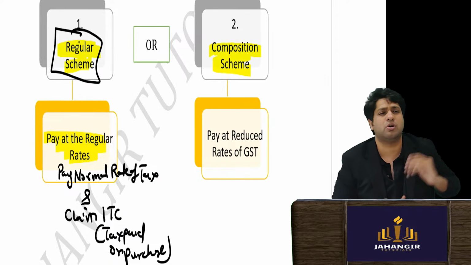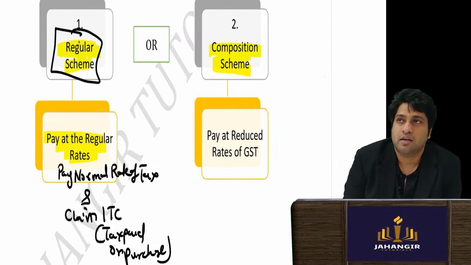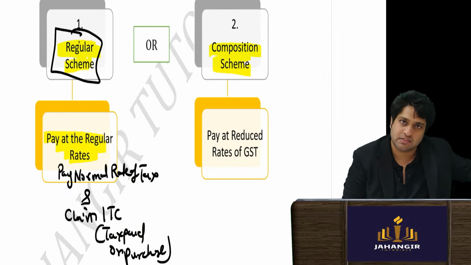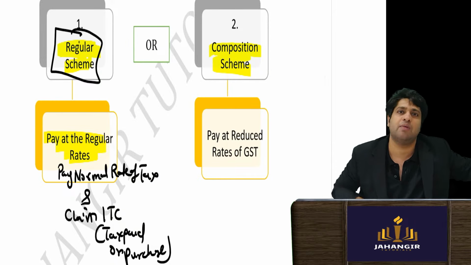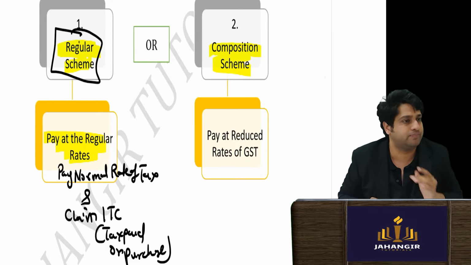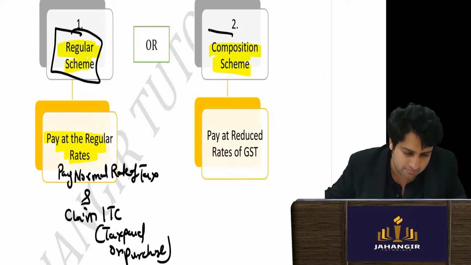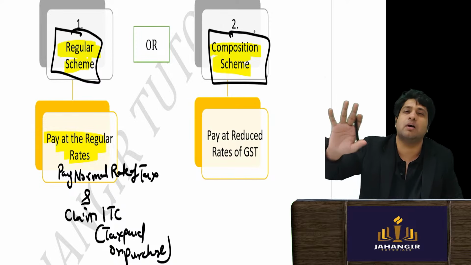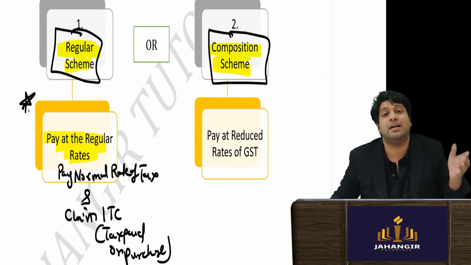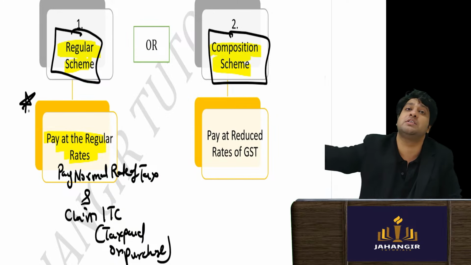What is the normal GST working? That I pay the normal rate of tax, and whatever taxes I have paid to the government, I can take a credit or set off of it. In composition scheme, what do they say? That I'll give you an option. Now in the regular scheme you have to maintain all records, all invoices, all purchase invoices.